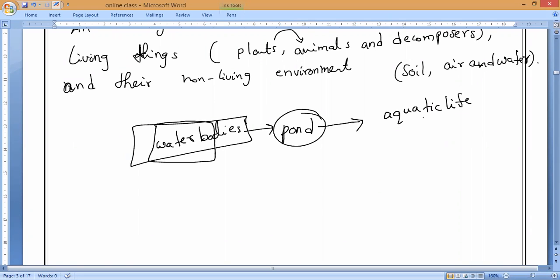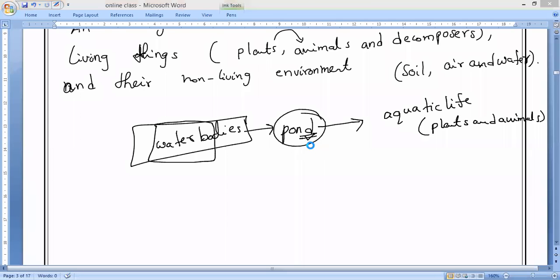So now this aquatic life contains again two things. One is aquatic plants and as well as what? Aquatic animals. So if we take this, this is what we used to call a pond ecosystem. So this includes all the aquatic life, plants and animals which occur in this pond water. Now, because the living organisms are found everywhere, we can find the living organisms.